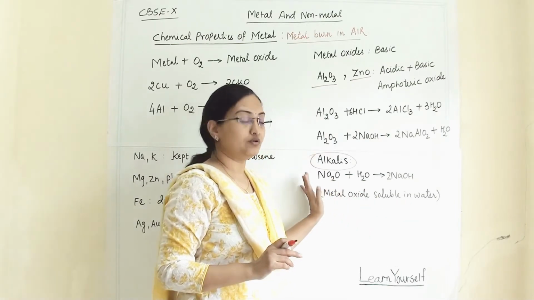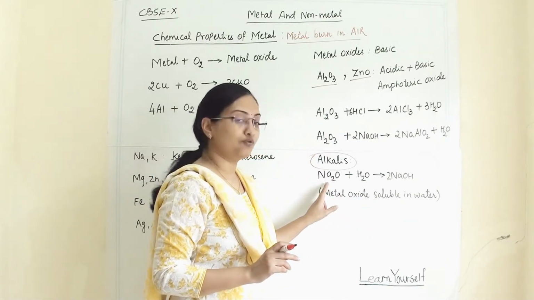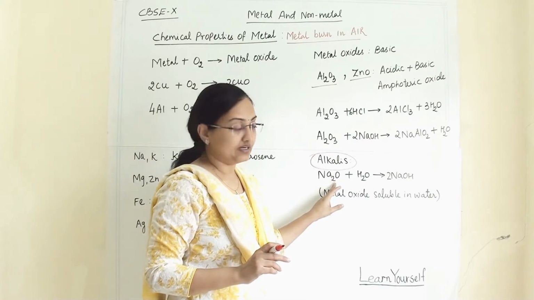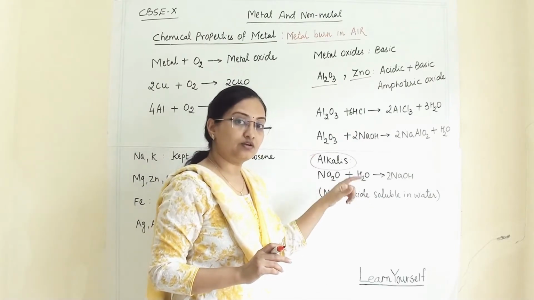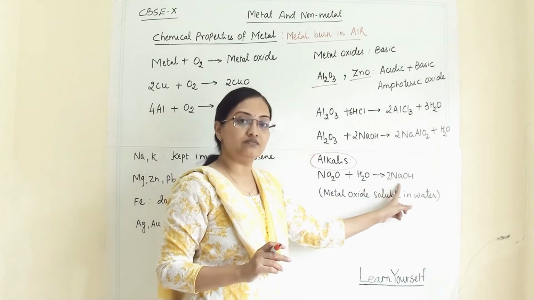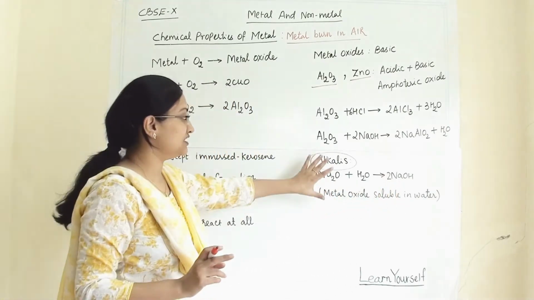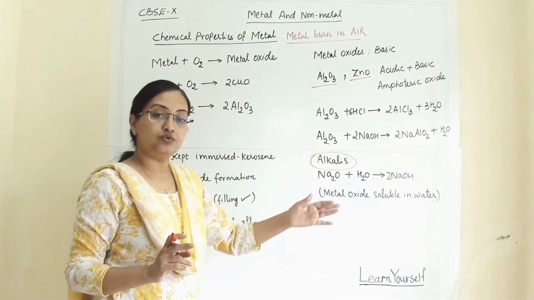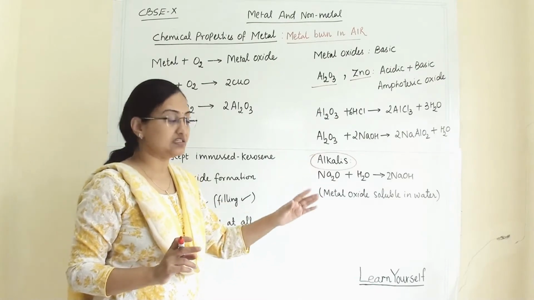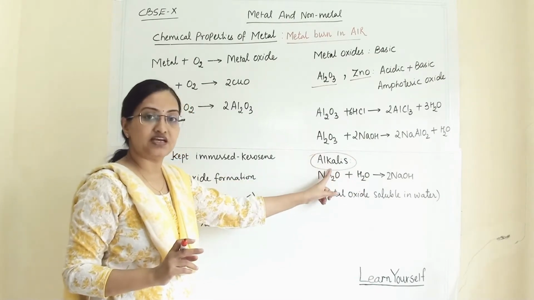Same way we can also write the reaction for potassium oxide, and when it reacts with water it will dissolve in the water and give us potassium hydroxide. So when metal oxides are soluble in water they will give us a base, and those bases are termed as alkali.